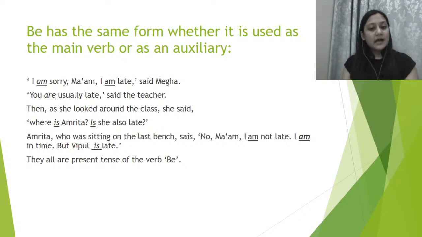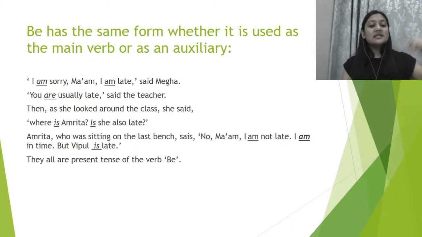I am sorry, ma'am, I am late, said Megha. Right? So Megha is entering a class and she says to her ma'am, I'm sorry, I am late. You are usually late, said the teacher. Then, as she looked around the class, she said, where is Amrita? Is she also late? Right? You have to check the be forms here, right?